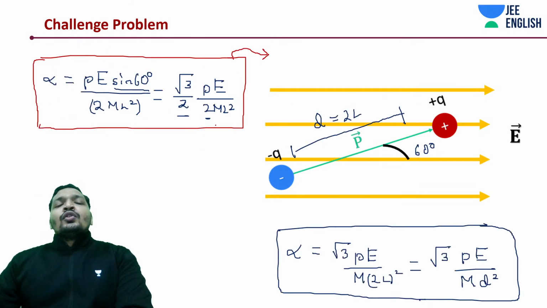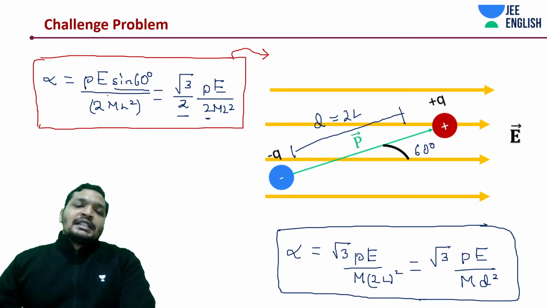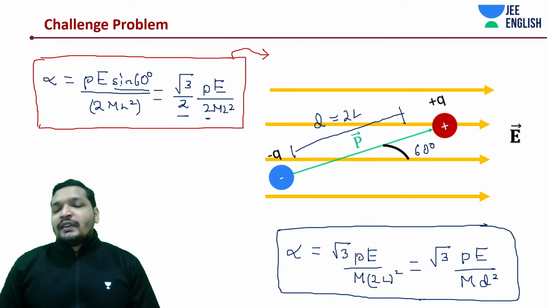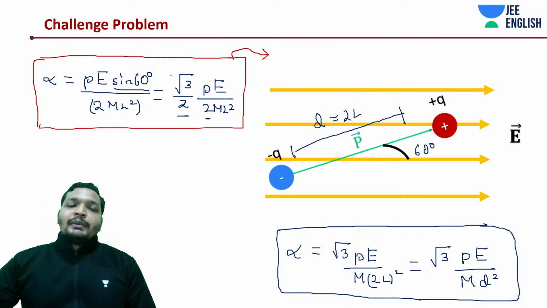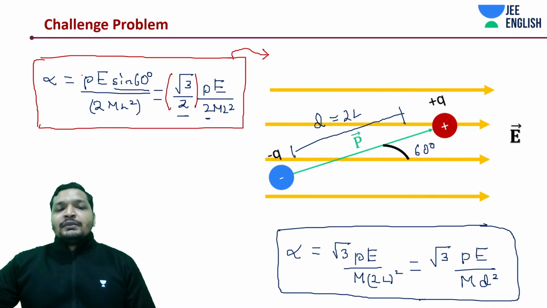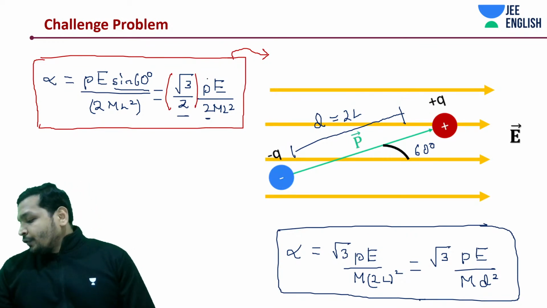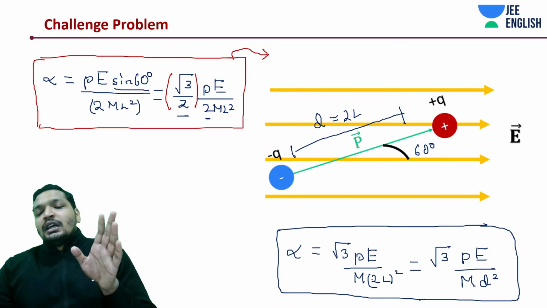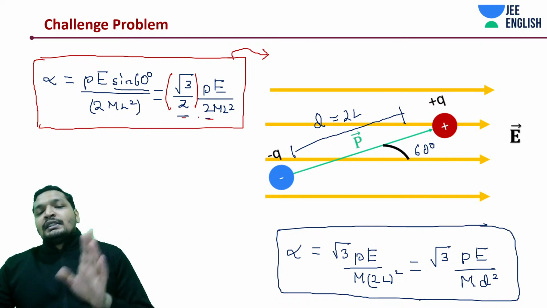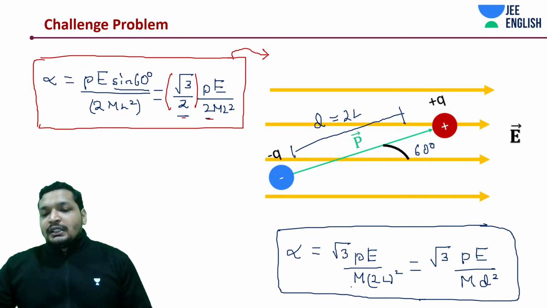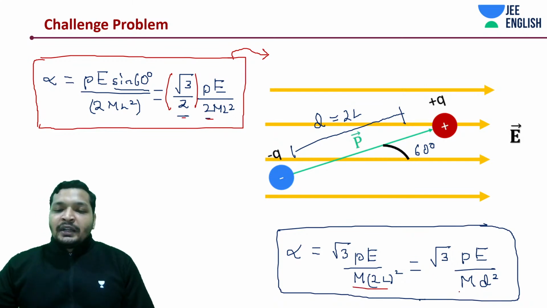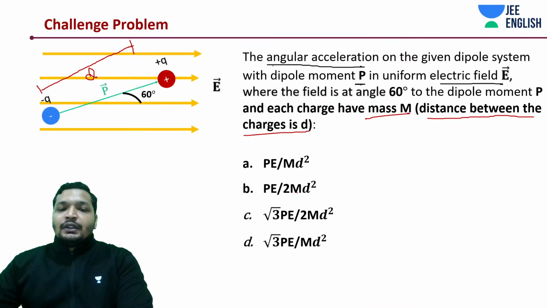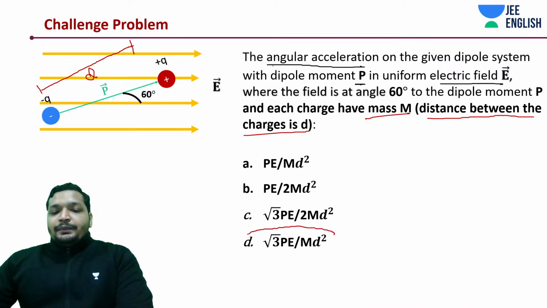Okay, so now comes our question where the angle is 60 degrees. We substituted that 60 degrees, so it's going to be sin 60. Hence, what do we have now? P sin 60 divided by 2ml square. Sin 60 is how much? Root 3 by 2. And we wrote down the rest just like that: P divided by 2ml square. So from there, I took this 2 and 2, said this is basically 2 square, and wrote it down like this, and this became root 3 P divided by md square, because the distance D is given to us, not L. Even our answers are given in terms of D. Okay, answer should be D.